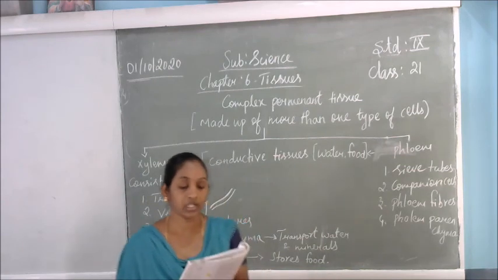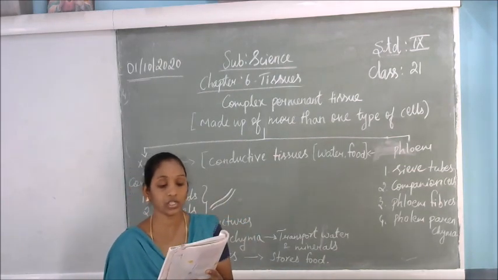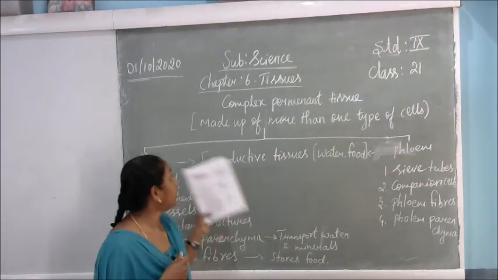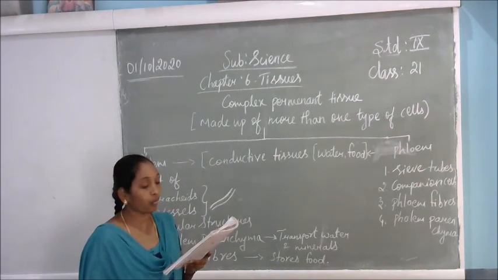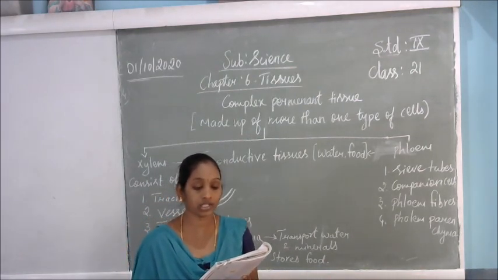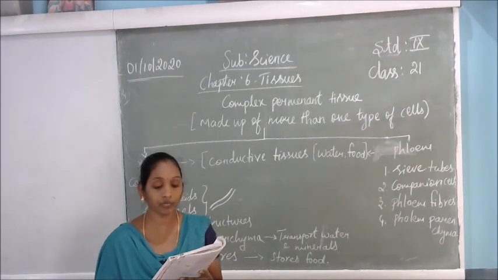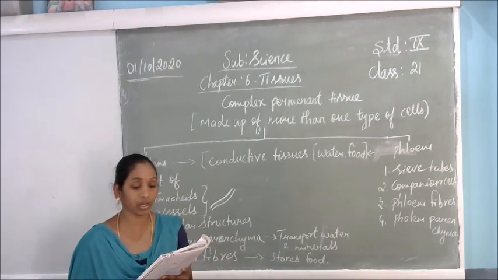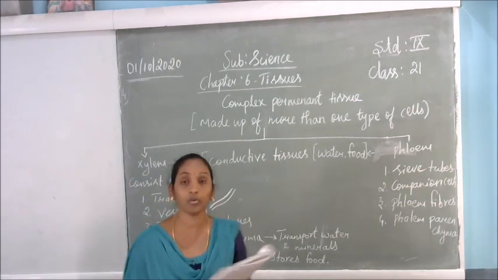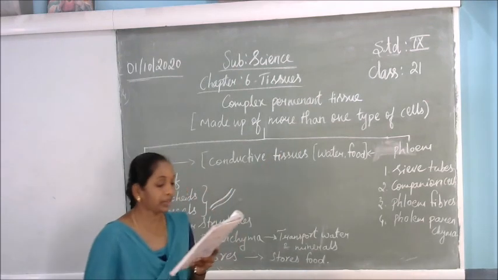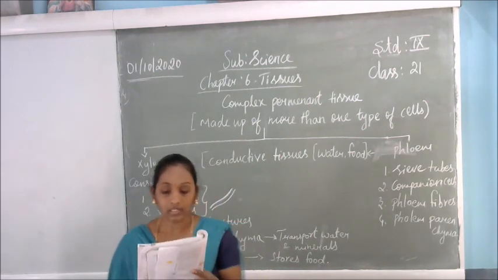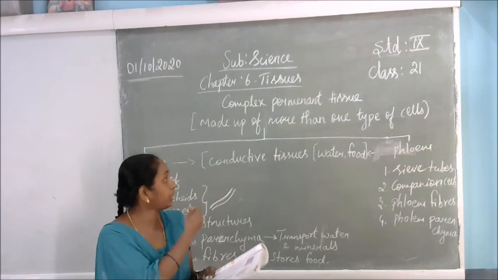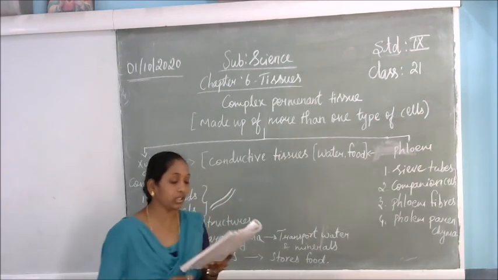Complex permanent tissues. The different types of tissues we have discussed until now are all made up of one type of cell. In the previous part, what we discussed about the meristematic tissues is all made up of one type of cell, and such tissues are called simple permanent tissues. Yet another type of permanent tissue is complex tissue. Complex tissues are made up of more than one type of cell. All the cells coordinate to perform a common function. So all these complex tissues combine together and do the function.